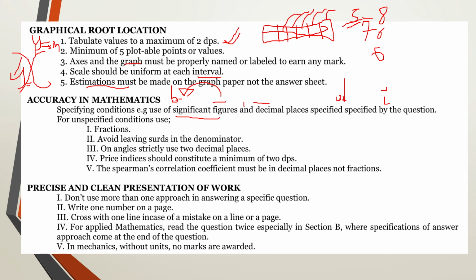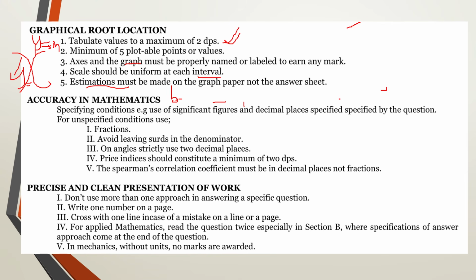And then the method is present in your logbook. Some of you fail to properly substitute the variables into that formula. Now, for precise and clean work, we are going to start with not using more than one approach when you're approaching the questions. Here we are giving final touches. Some of you are too stubborn, especially in pure mathematics. You give method 1 and method 2. Do not be overly clever here. If you do that, the whole question is going to be terminated, because that's rubric infringement. So make sure that you use the one approach you are most suited with to attack a specific question.